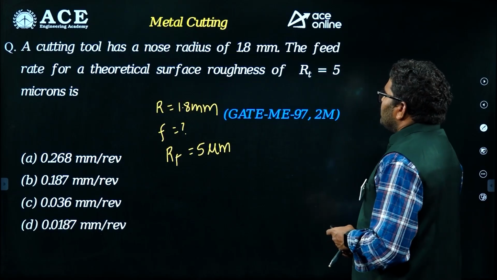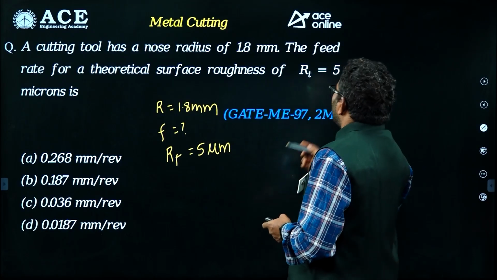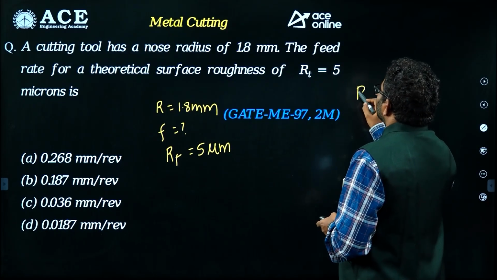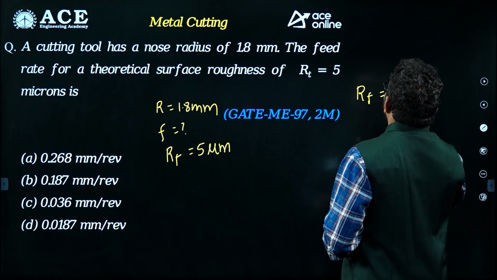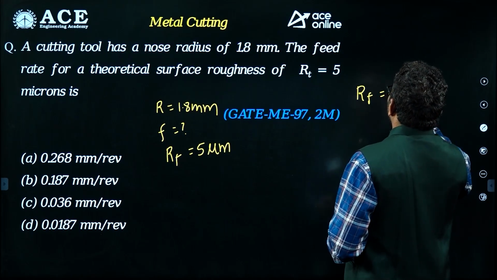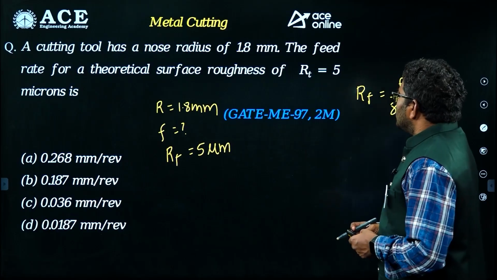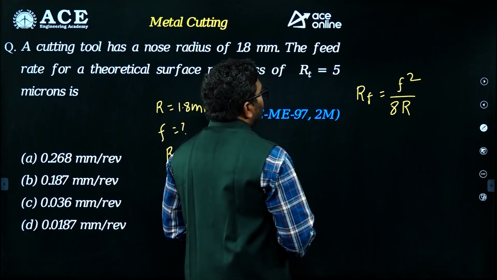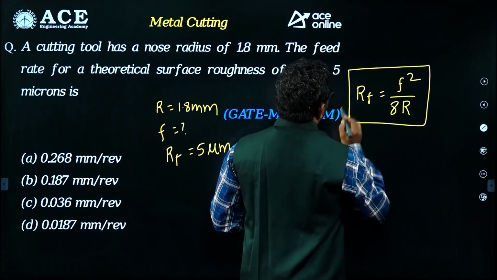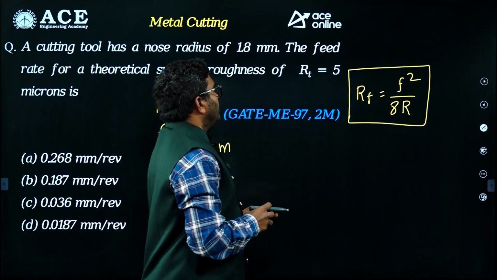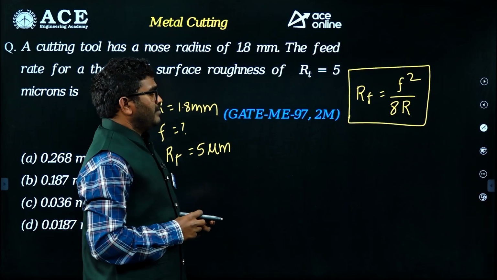Here roughness Rf is equal to F square by 8R. So the surface roughness is equal to F square by 8R, and here the surface roughness value is given and the radius is given; they are asking the feed.